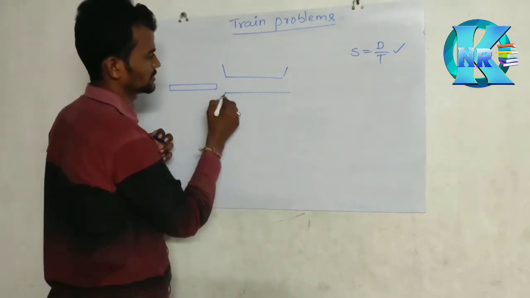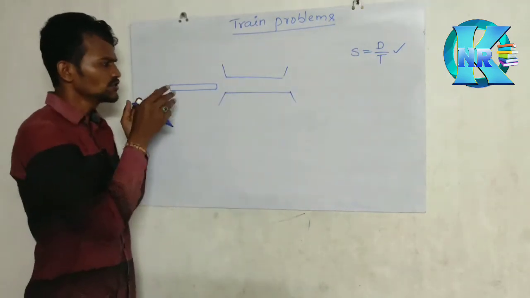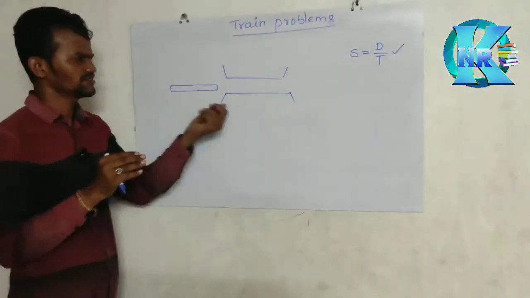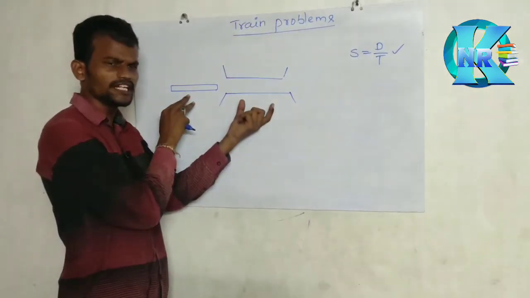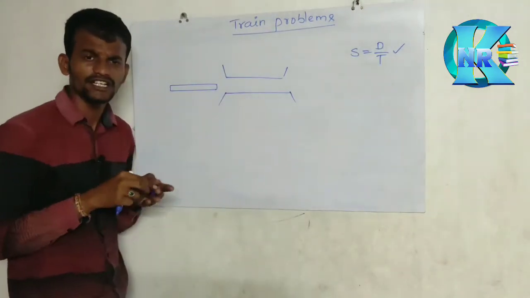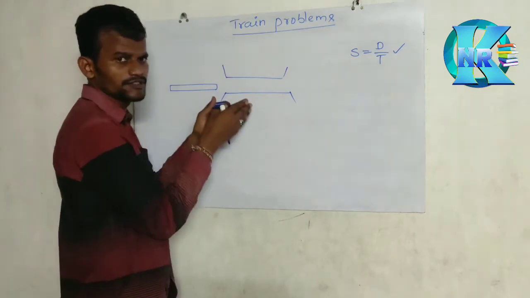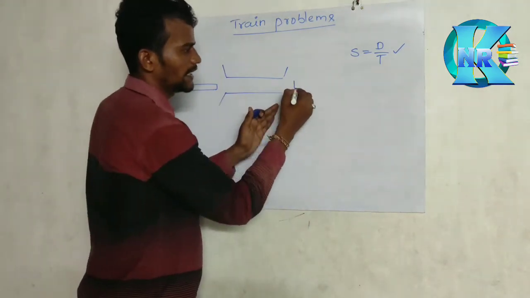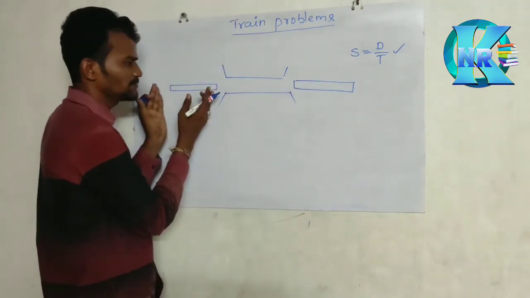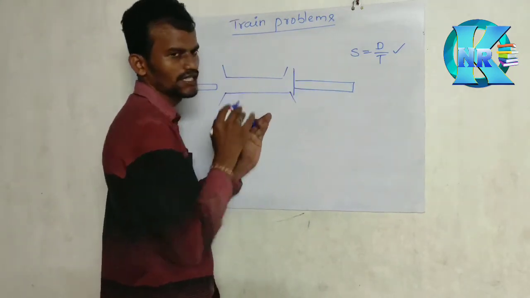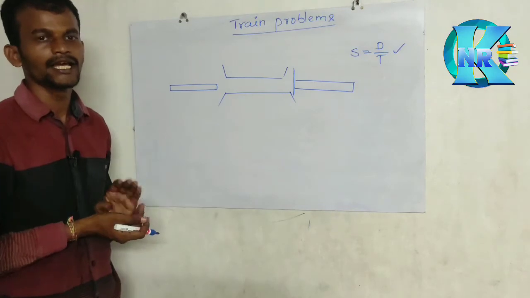This train will cross this platform. When does it cross a platform? When the last compartment reaches the other end of the platform.